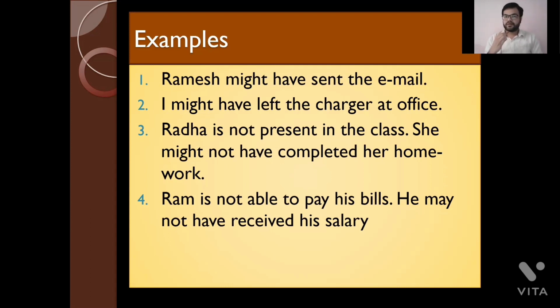So guys, again, if you say like this, he might not have received his salary, that is also totally correct. Similarly, if we talk about Ramesh may have sent the email, that is totally correct. So Ramesh might have sent the email or Ramesh may have sent the email. Both of these two sentences are totally correct.